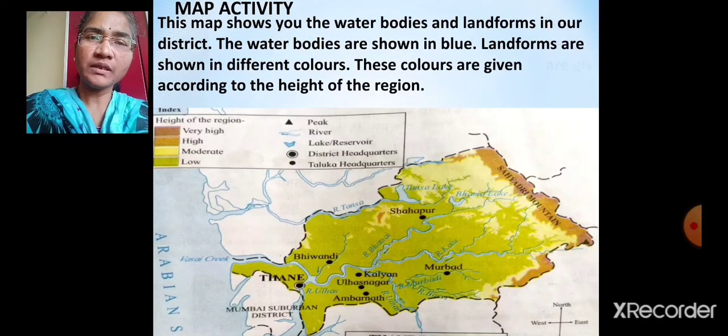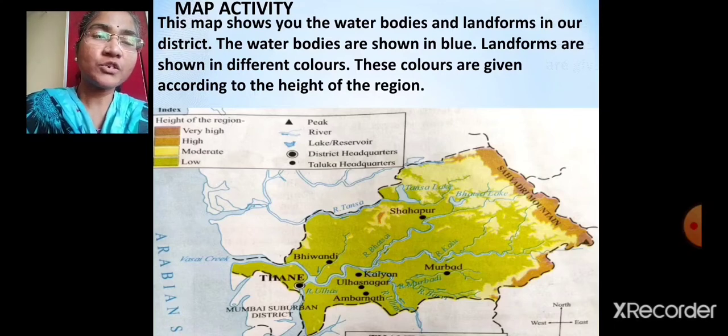Today we will learn the map. This map shows you the water bodies and landforms in our district. The water bodies are shown in blue color and landforms are shown in different colors. These colors are given according to the height of the region.